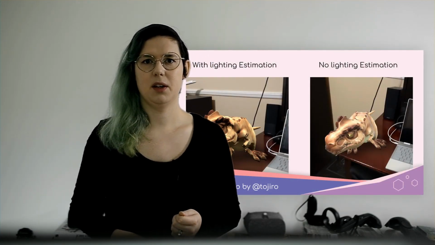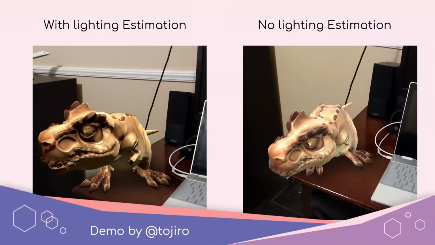Next is lighting estimation. Lighting estimation enables virtual objects to approximate the lighting from the surrounding scene. It does this by using computer vision to work out roughly where the light is coming from, what color it is, what its angle is.